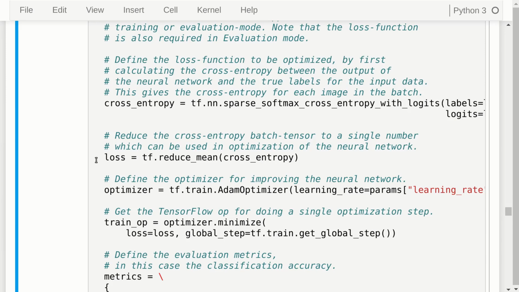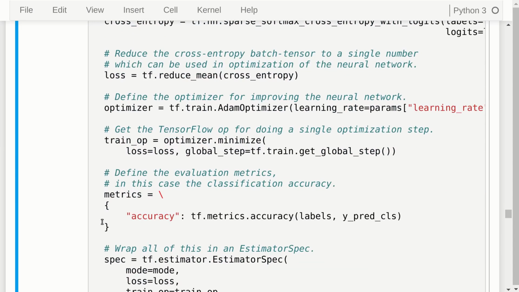So to get a single scalar value that we can optimize, we need to reduce it by taking the average. Then we define the optimizer that we want to use, and we get a TensorFlow operation for performing a single step of minimization using this loss function. And then we just have the global step counter so that we can count it.